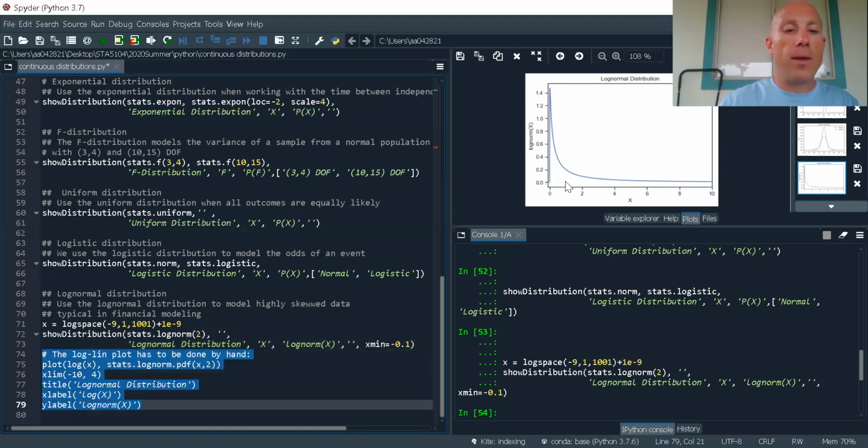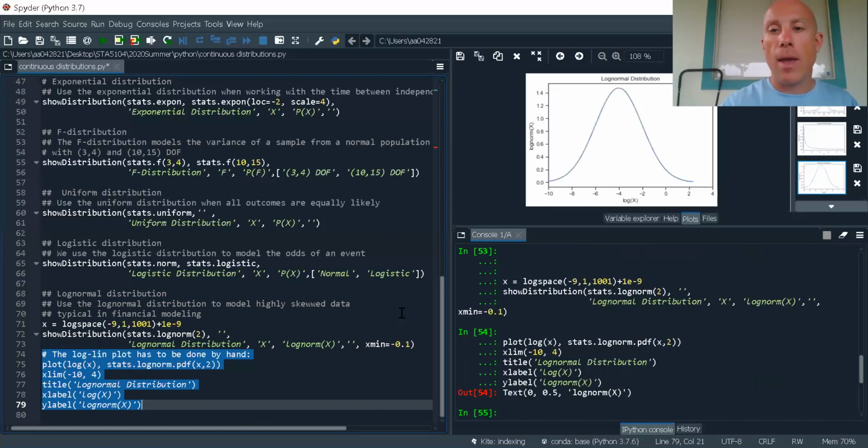All right, so now it's log normal. Why is it called log normal? Because this is the result of taking a logarithm on the normal distribution and doing a transform. So to show you this, let's go ahead and take log of x. Here I'm applying a log transformation. And you'll notice, hey, I got the bell curve.